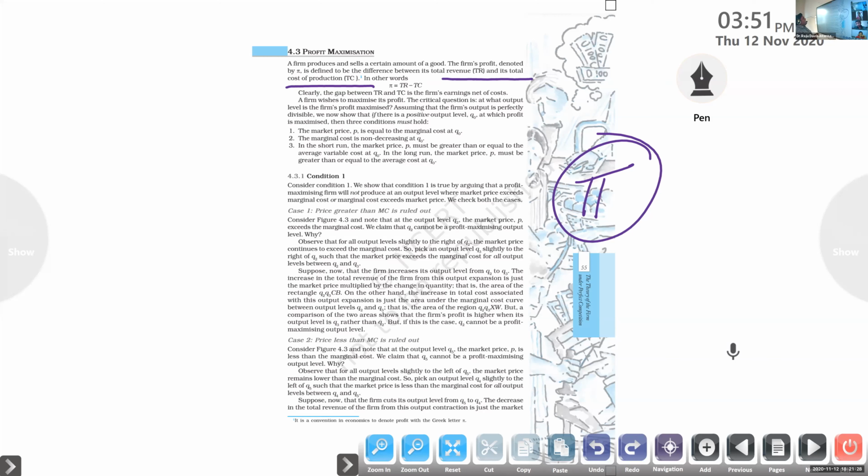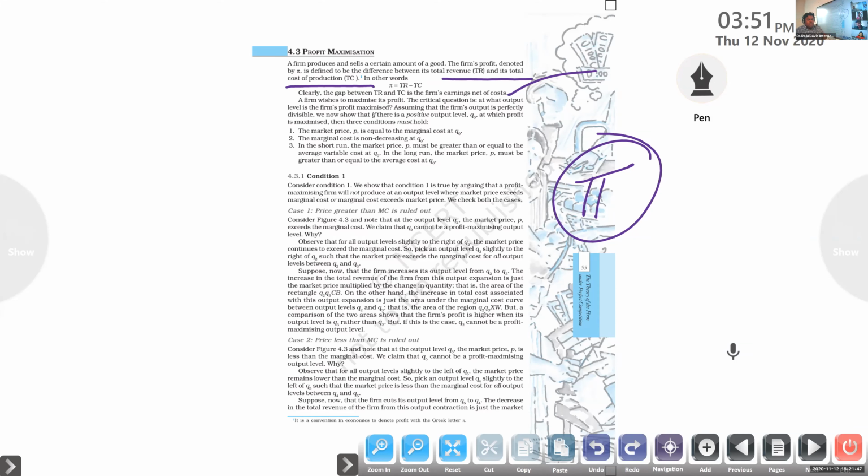So clearly we can say that the gap between total revenue and total cost is the firm's earnings net of cost. A firm wishes to maximize its profit. Always the firms or industries are trying to maximize the profit.